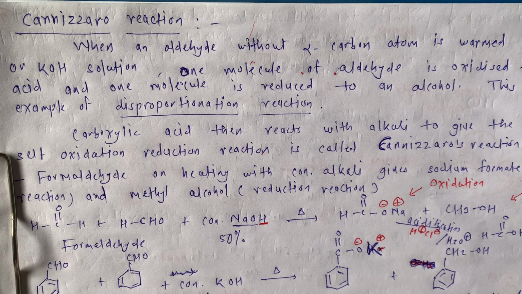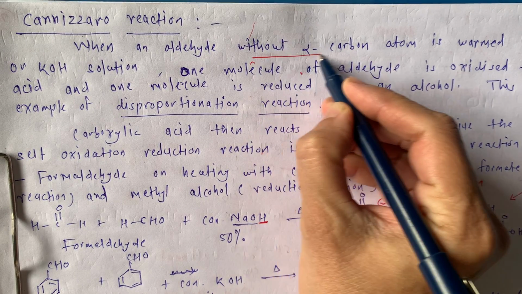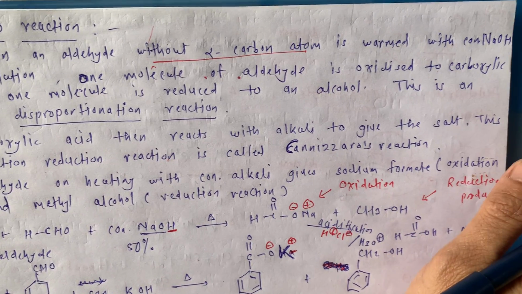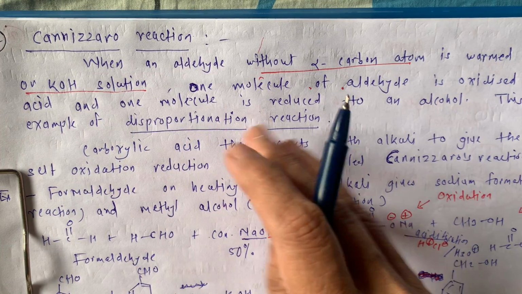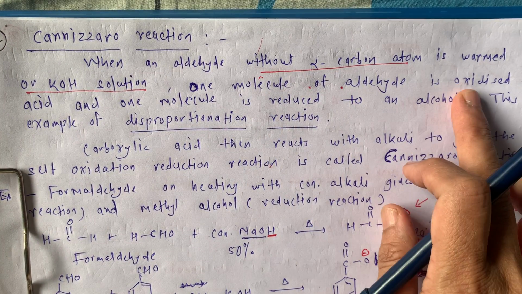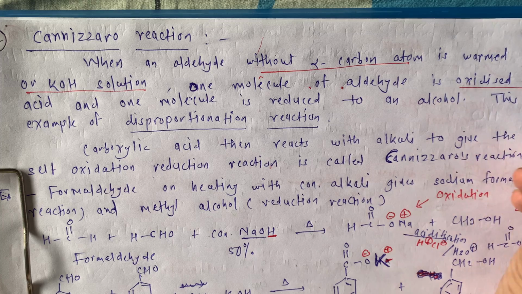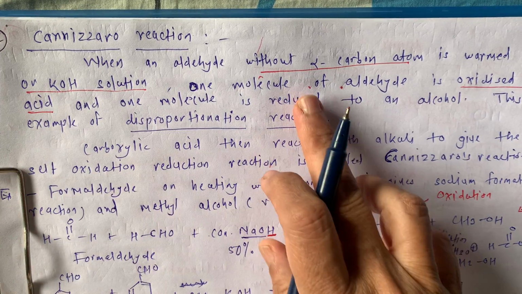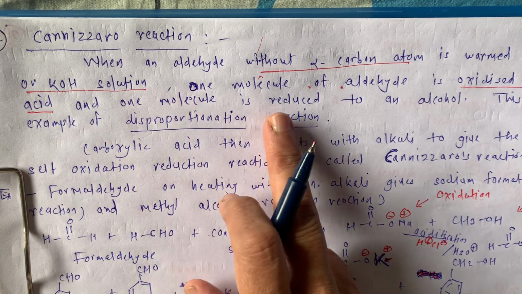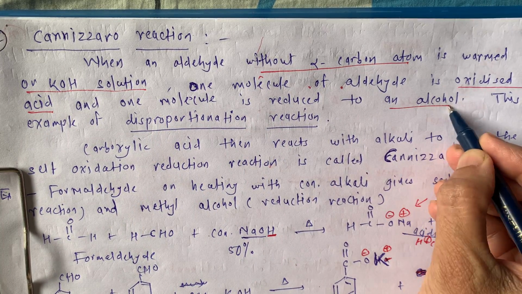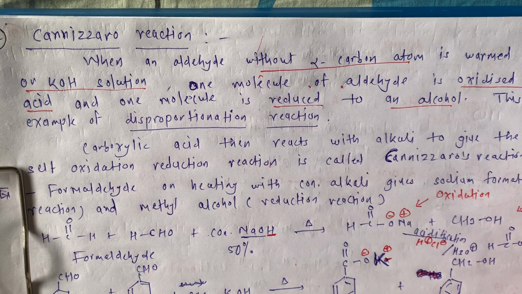But now in Cannizzaro reaction, when an aldehyde without alpha carbon atom is warmed, this is very important, without alpha carbon atom, with concentrated NaOH or KOH solution, one molecule of aldehyde is oxidized to carboxylic acid, while one molecule is reduced to an alcohol.